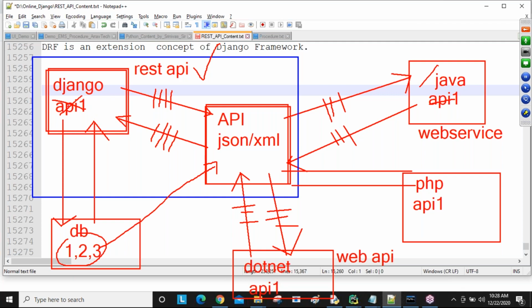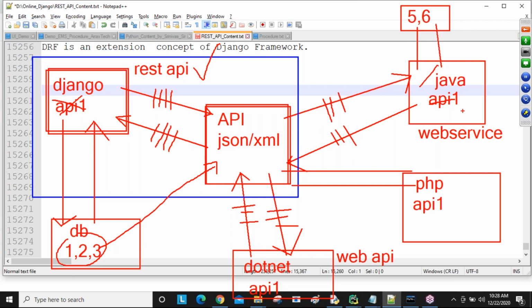Now after developing the API, all other people can communicate with our application. Now my intention is that my application wants to communicate with this one. For example, Java has one database here. Some data is there, for example records 5 and 6. My Django people want to get this data. This DB is communicated by the Java guys.